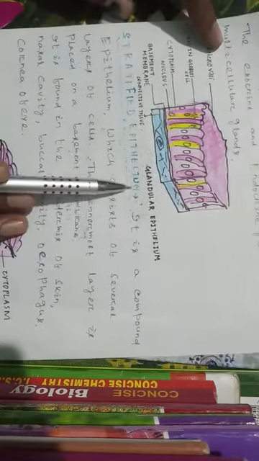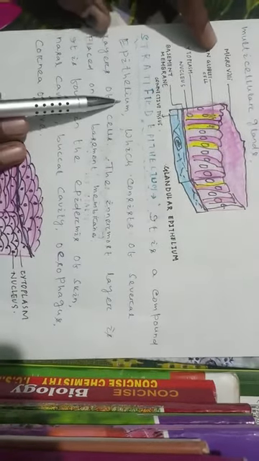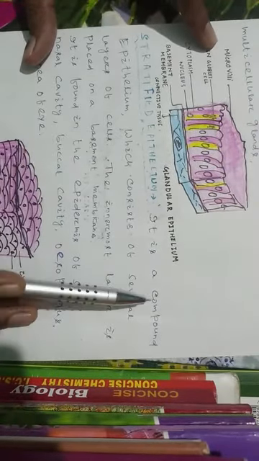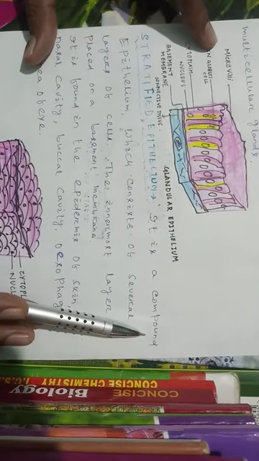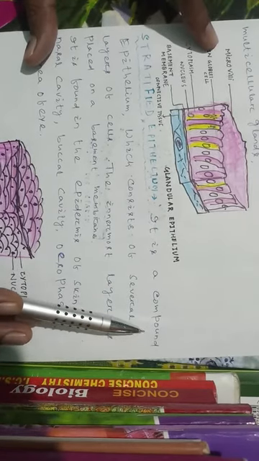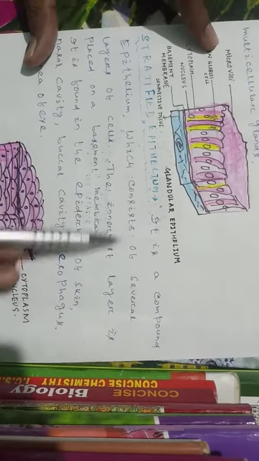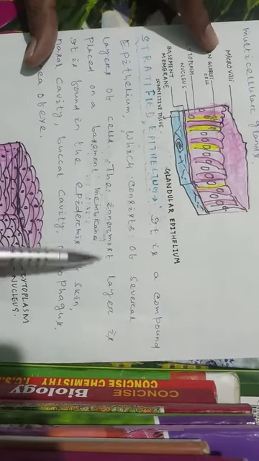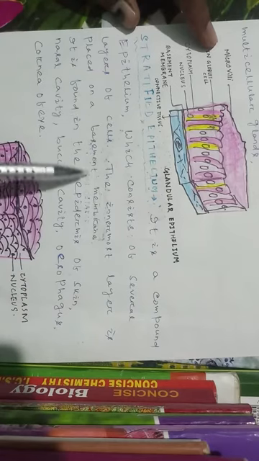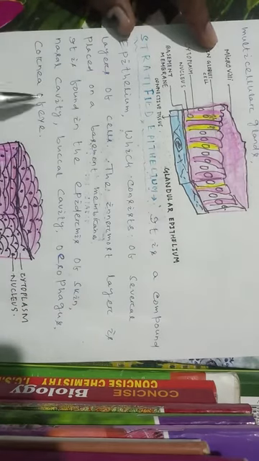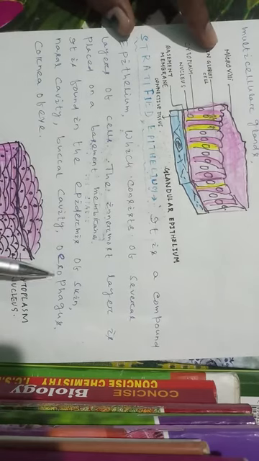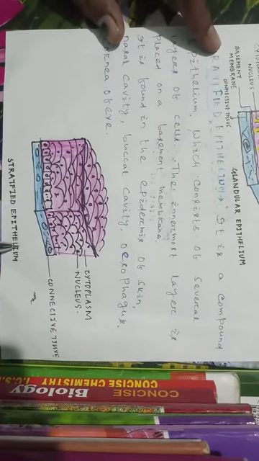Then stratified epithelium. It is a compound epithelium. Stratified epithelial tissue is also a compound epithelium. That means it is formed of more than one layer of cells, which consists of several layers of cells. The innermost layer is placed on a basement membrane. It is found in the epidermis of skin, nasal cavity, buccal cavity, esophagus and cornea of eye. This is the structure of stratified epithelium. This is cytoplasm, this is nucleus, this is connective tissue, and this is your basement membrane.